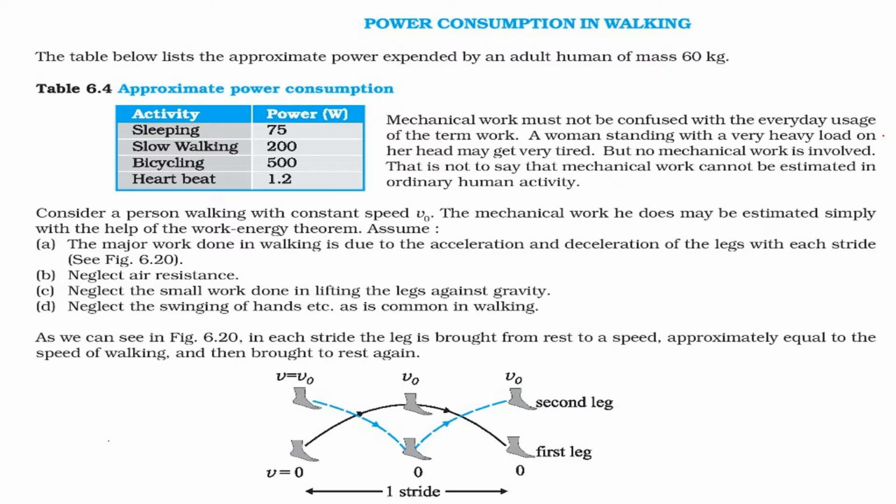How much power is consumed in walking? Let us assume that an adult human is of mass 60 kg, and there is a table for approximate power consumption. In sleeping, an adult human consumes around 75 watt, in slow walking 200, bicycling 500, and the heartbeat takes around 1.2 watt.